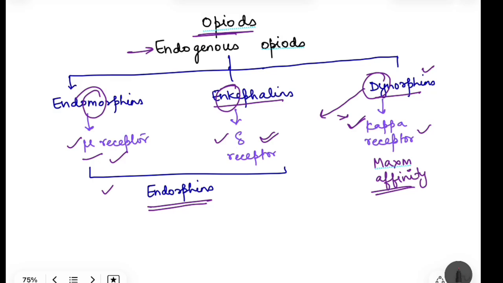So that was about the prototype drug, that is morphine. The rest of the drugs we will see in the next video.